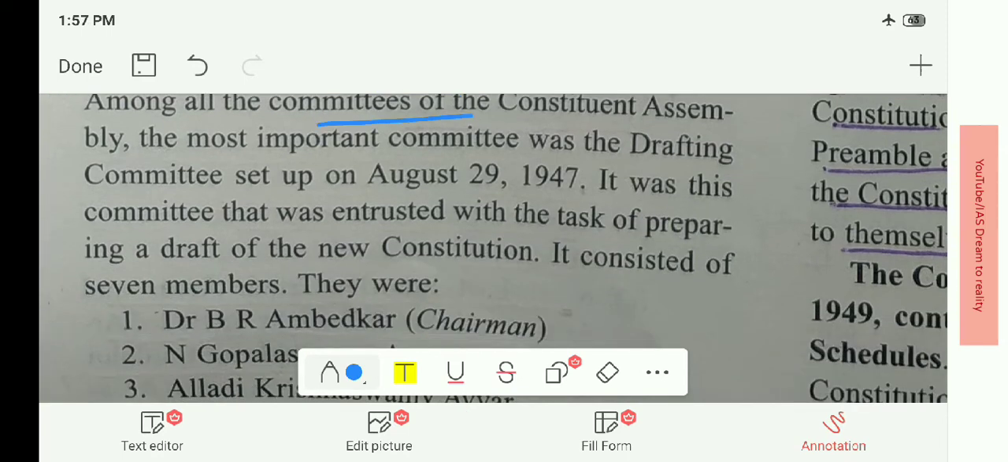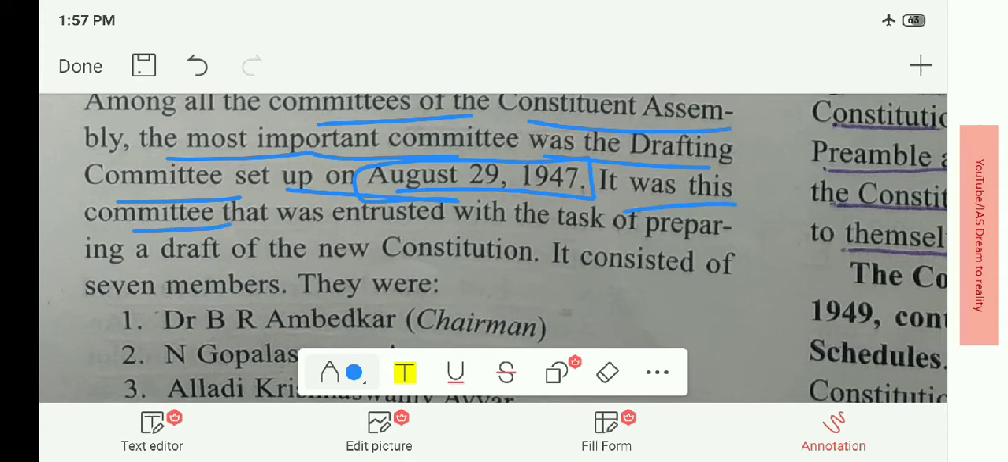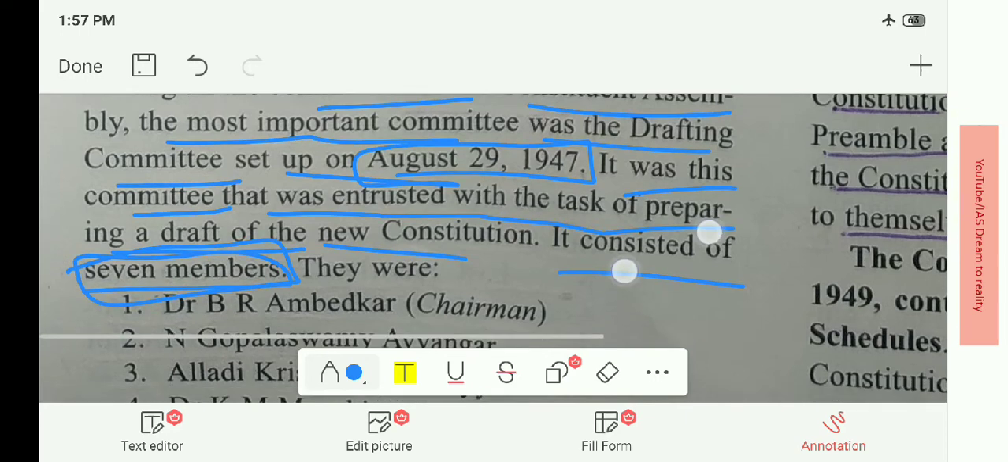Among all the committees of the Constituent Assembly, the most important committee was the Drafting Committee, set up on August 29, 1947. It was this committee that was entrusted with the task of preparing a draft of the new constitution. It consisted of 7 members. You should remember all these 7 members' names, because these may be asked in the examinations.